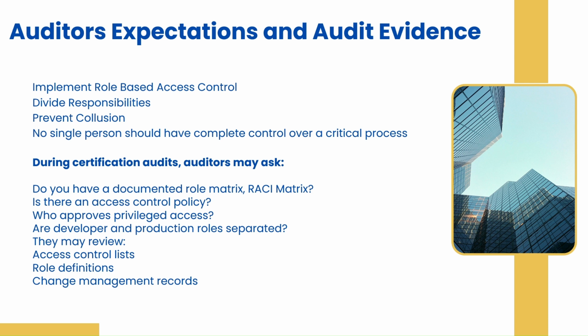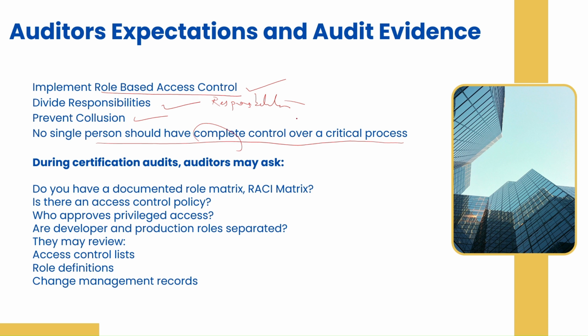What are the auditors' expectations and what audit evidence do we need? The auditor expects you to implement proper role-based access control. If you have this well defined, the auditor is happy, and you're happy. Divide responsibility: they just want you to have the roles divided and the responsibilities clearly divided. They just expect this from you. Prevent collusion. Not one person should do all the tasks. No single person should have complete control over a critical process. Whenever there is a critical process, no person should have complete control over it. Make sure it has been divided.